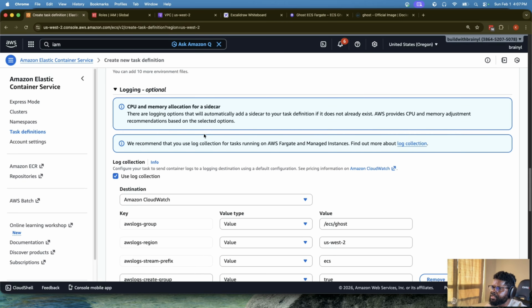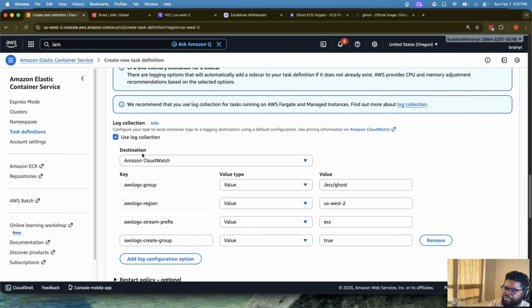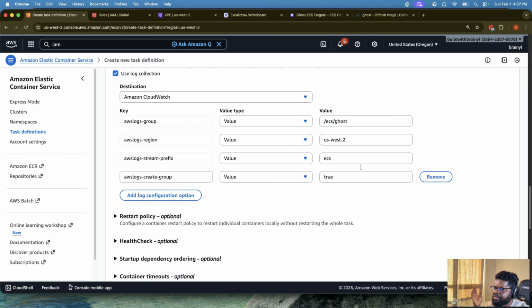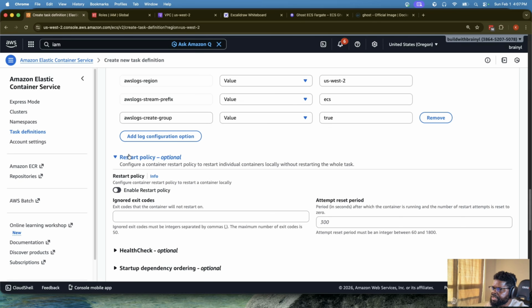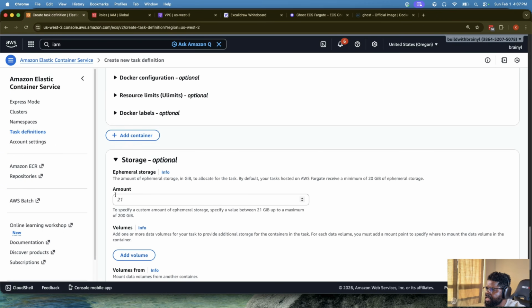So it says from file. What else? This one, I really need you to set it, use log collection, which means it's going to send logs to CloudWatch so that we can see what's happening within the task, if it's failing or something is going wrong, right? Restart policy, you can set, health check. Many of these things, I'm going to leave them as the default, right? Ephemeral storage, I'm also going to leave it.